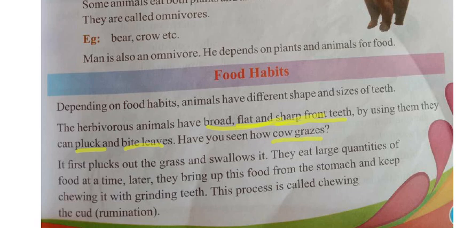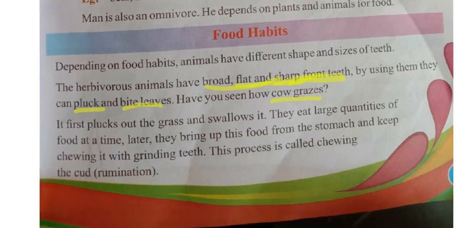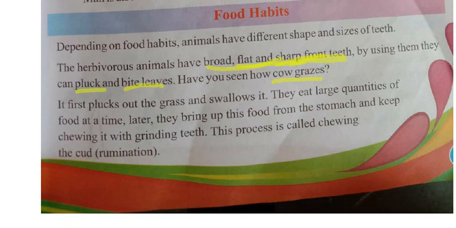With the help of the sharp front teeth only, first it will be plucking, biting and eating the grass. Yes or no? See here, they have given here. I am reading it out. It first plucks out the grass and swallows it. How does the cow eat grass? First it will be plucking out the grass and later it will swallow it.